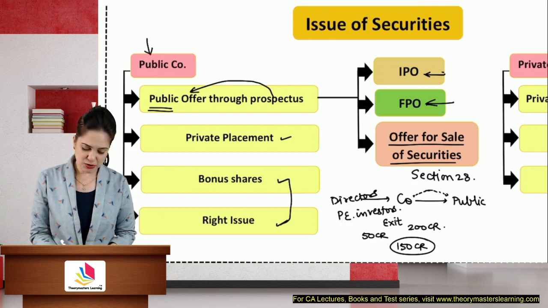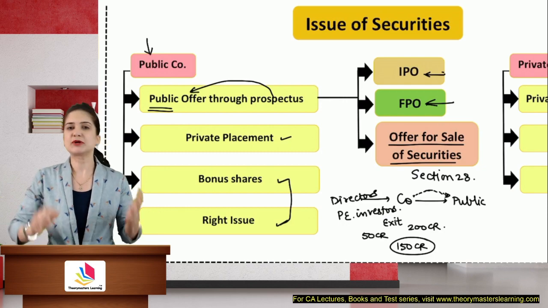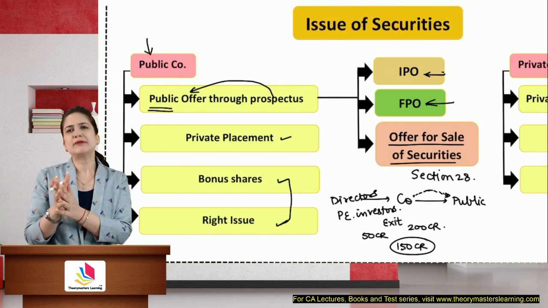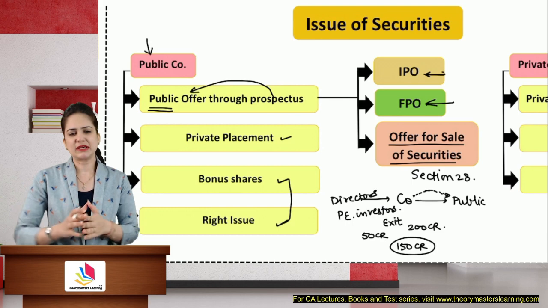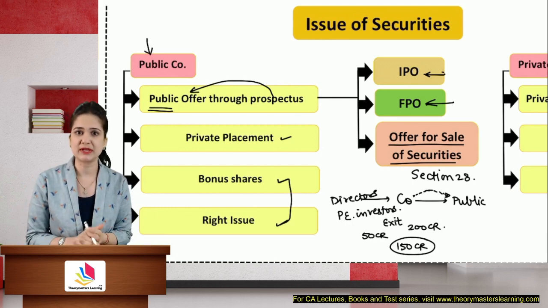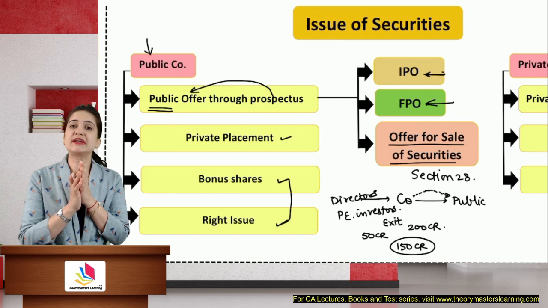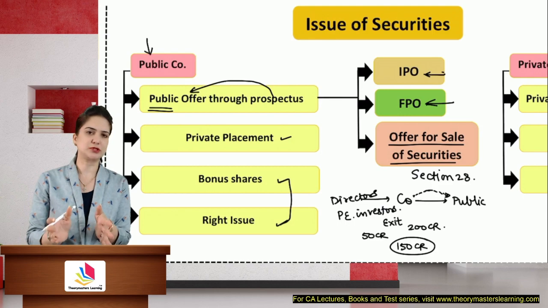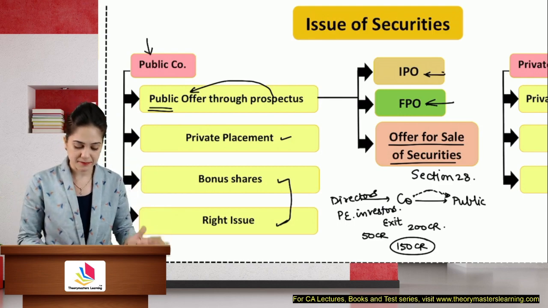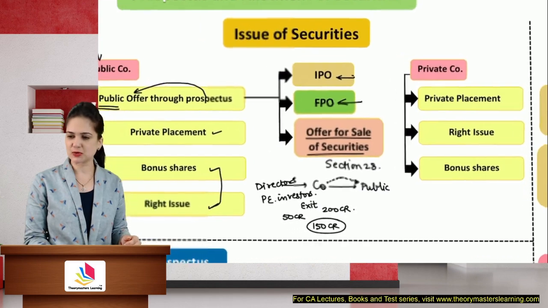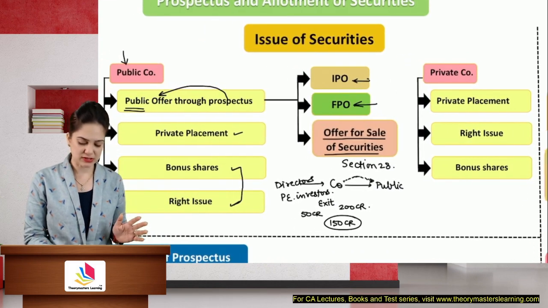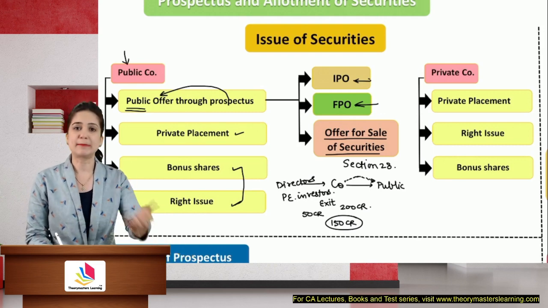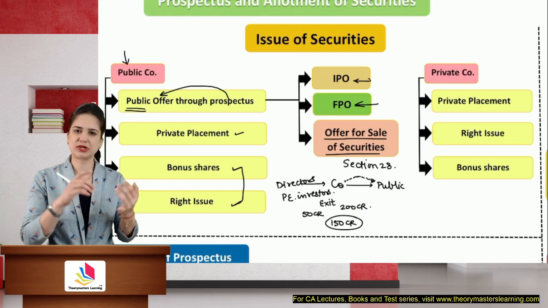So if they are offering shares to the public, it will not create a negative sentiment. Although we inform them that out of so many shares we are offering, these shares belong to certain persons, the public is not very aware of it, or maybe they don't read it properly, but it doesn't create a very negative sentiment in the market. So offer for sale is also considered a public offer. You have to issue a prospectus. Public is involved, prospectus is required. A private company can offer shares through either private placement, rights issue, or bonus issue. A private company doesn't have the option of going for a public offer of securities. So they go for private placement, bonus shares, or rights shares.